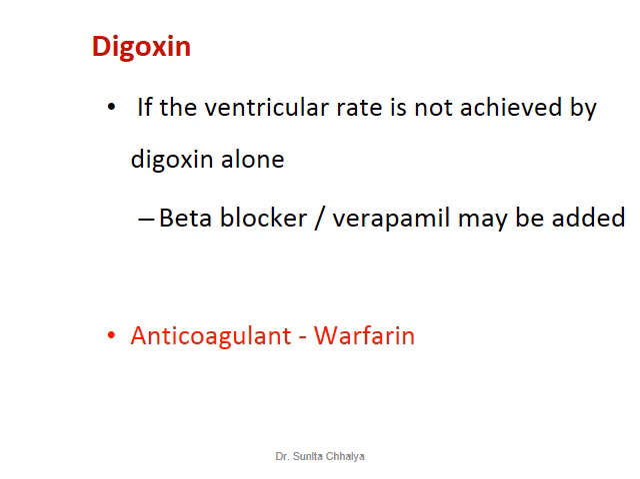The therapeutic endpoint of digitalis therapy, that is, the dose adjustment of digitalis, is to be achieved on the basis of ventricular rate. So we have to achieve a ventricular rate between 70 to 80 beats per minute at rest. If the ventricular rate is not brought to normal by digitalis alone, we have to administer a beta blocker or verapamil to control the ventricular rate.